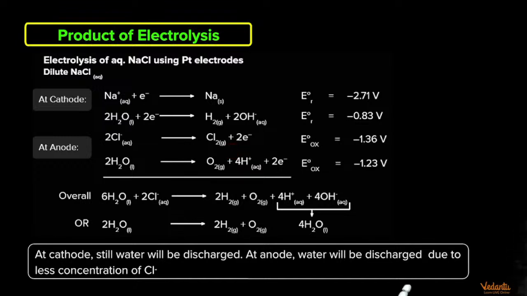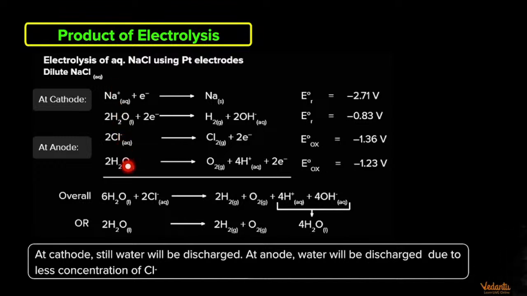This time the E naught value is minus 1.36 volt. And because water is present, 2H2O will become O2 gaseous plus 4H plus plus 4 electron. And here it is minus 1.23 volt.